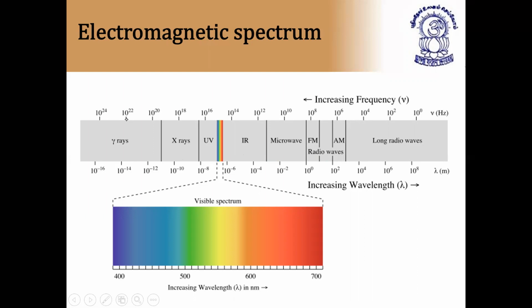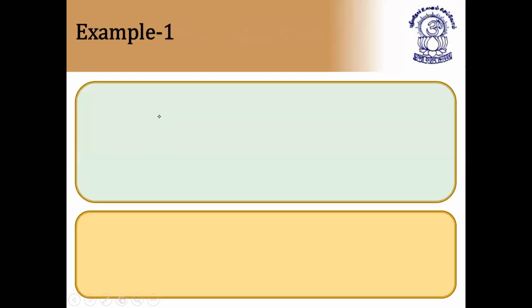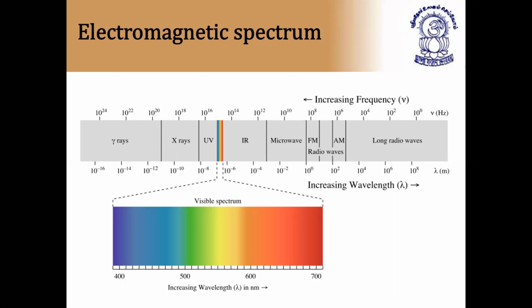Now what is the frequency of gamma rays? You can see here, the gamma rays are in the frequency range of 10 to the power of 24 down to the lowest, 10 to the power of 19. So we can say they are in the range of 10 to the power of 19 to 10 to the power of 24. They will ask these ranges as the frequency range. The wavelength is 10 to the power of minus 16 to 10 to the power of minus 12. You have to read from left to right for wavelength, and from right to left, towards the left side, for frequency. So the frequency range is 10 to the power of 20 to 10 to the power of 24.